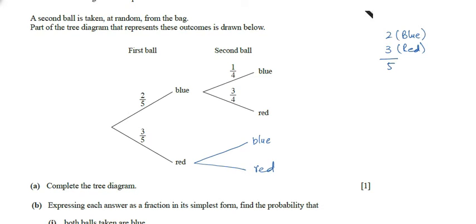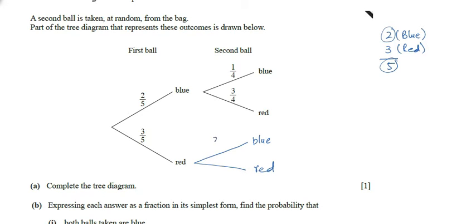So if the first ball is red, as you remember, they have told in the question that if the ball is red, then we will keep that ball again into the bag. Now to pick the blue ball, how many blue balls do we have in the bag? 2. And how many total balls do we have in the bag? 5.